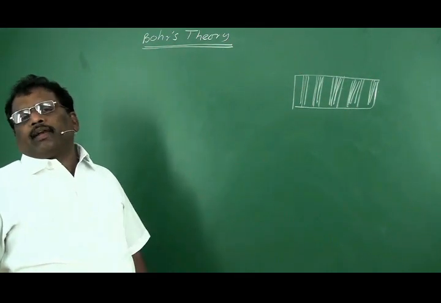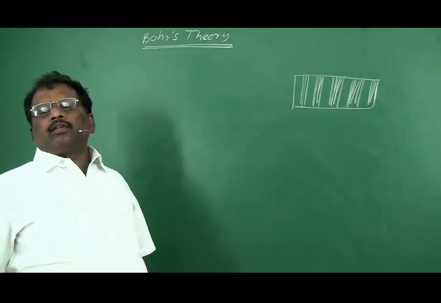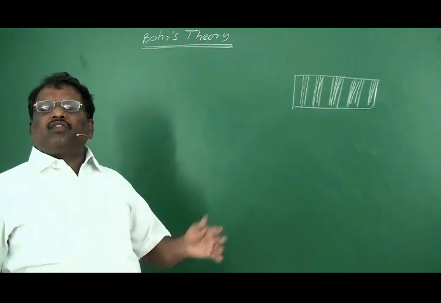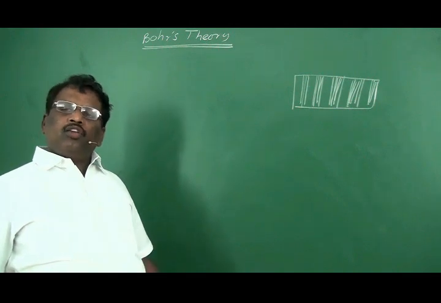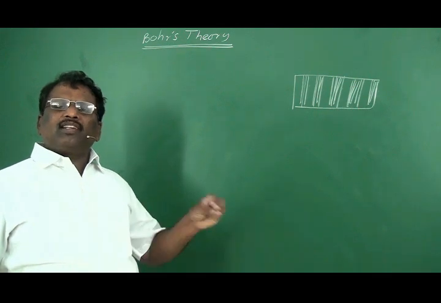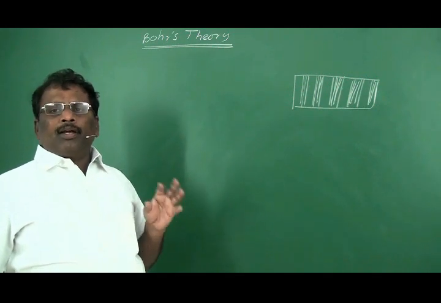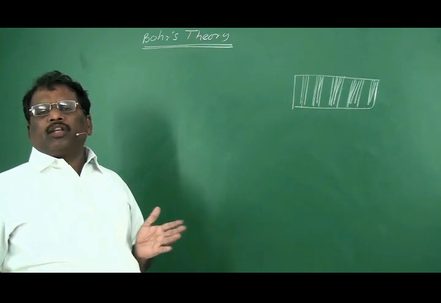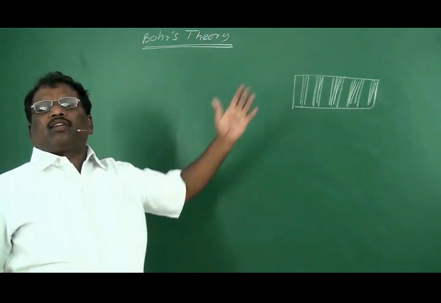To explain the hydrogen spectra, Niels Bohr proposed a new theory called Bohr's theory, which covers the defects of Rutherford's theory. Rutherford's model of an atom was able to explain the structure of atom to a certain extent, that is, only regarding the nucleus, this theory stands. But regarding the position of the electrons, that theory was unable to explain many things. One of them is this hydrogen spectra.